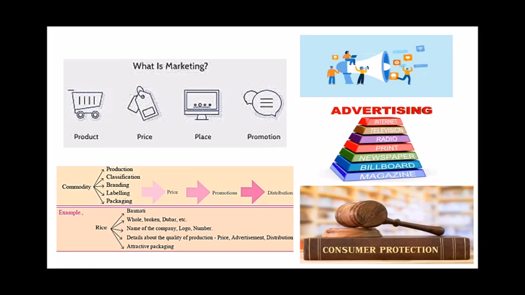The example of rice is given, where basmati rice is there, with whole, broken and dubar grades, etc. Then the name of the company, logo, number, details about the quality of production, price, advertisement, distribution, and last is attractive packaging. All these points are very necessary and very important, because what you see, that you take. So the looks of a product are very, very important.